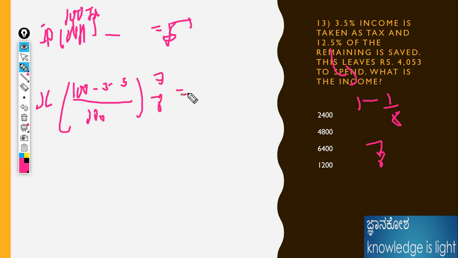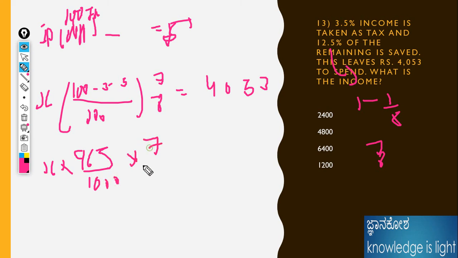Then the final value they gave is 4053. The initial value should be coming as 96.5 divided by 100. Could have written it here only, but for that the fraction is converted by multiplying both sides by 10: 965 divided by 1000 into 7 by 8 is equal to 4053.